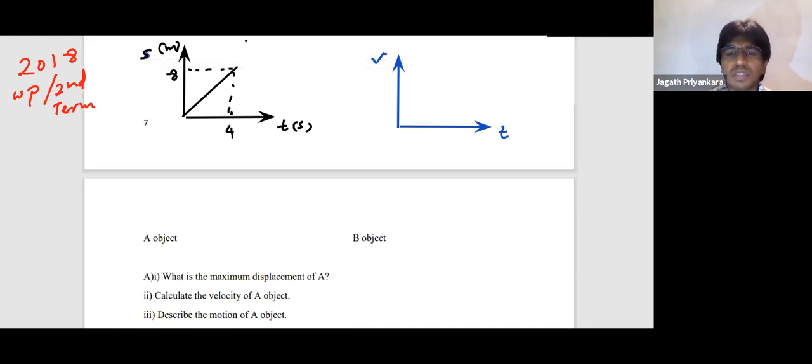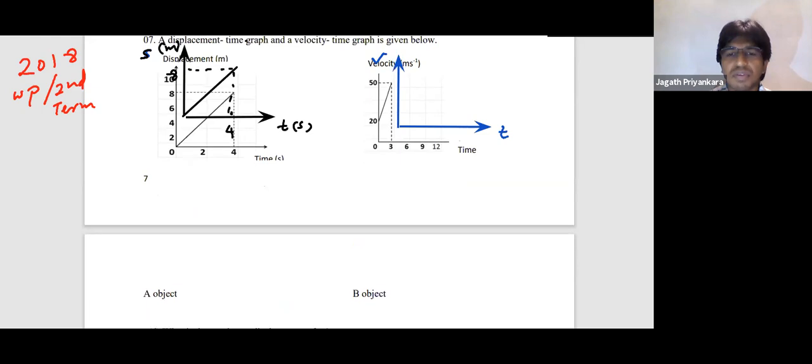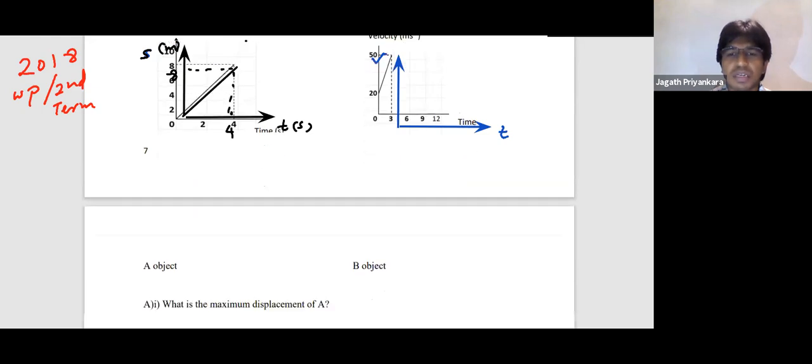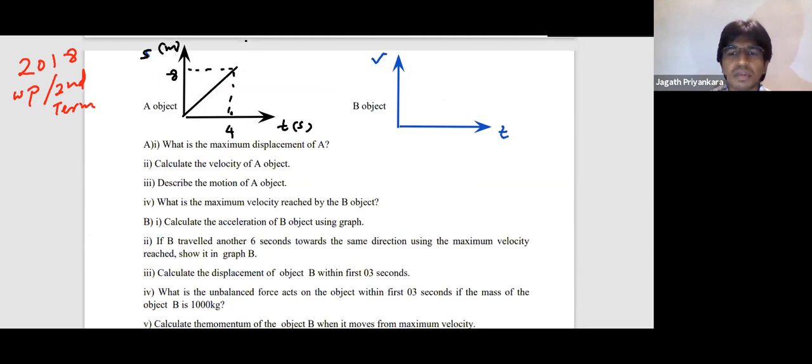So in the velocity time graph, it begins with the initial velocity 20. That's very important. Initial velocity 20 and final velocity 50. 20 to 50 within 3 seconds. Initial velocity 20, final velocity 50, and the time taken 3 seconds. That's what they have given, right?